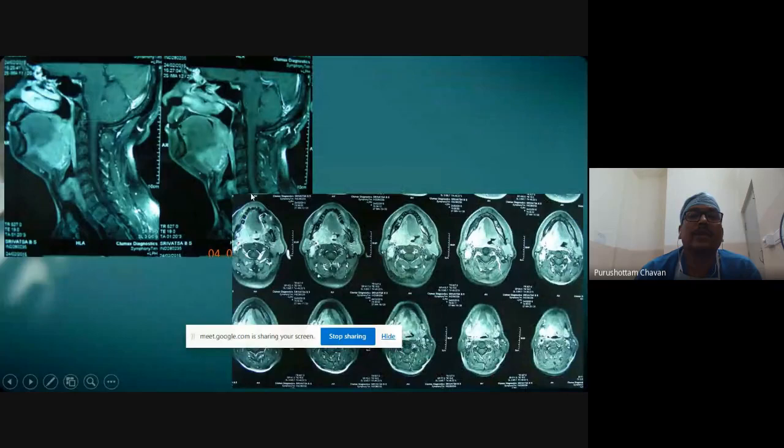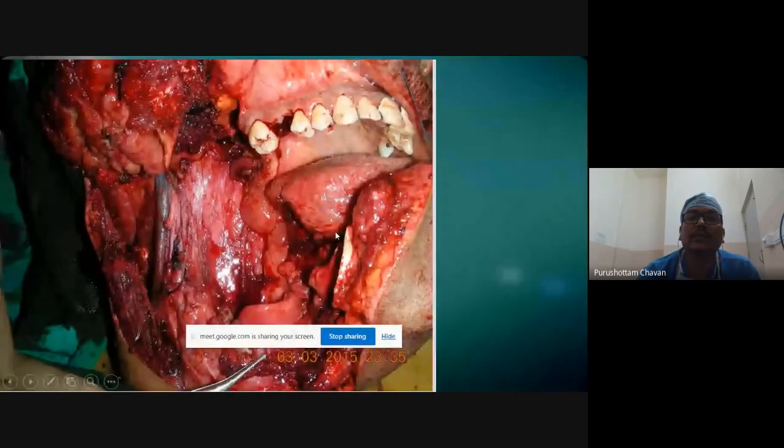Another case where you can see the lesion is in the base tongue going to the soft palate and posterior pharyngeal wall. Even in this case, you could go with a cheek flap, and you can see the nasopharynx being cleared here, and the posterior part of the pterygoid and last molar being removed. Along with that, this is the epiglottis, this is the hyoid.